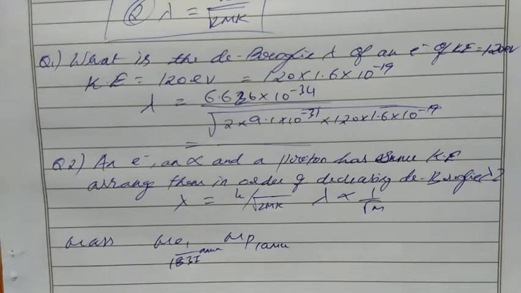So the mass of one electron is 1 divided by 1837 of the mass of proton.